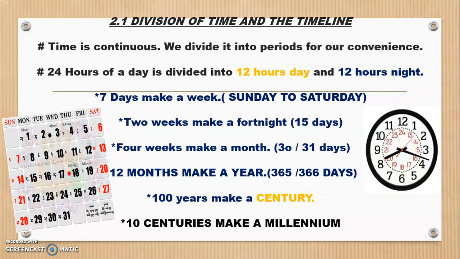Yes, so time is continuous. Time is not going to wait for anyone. It is just going to go on. So time is continuous, and we have divided it into different periods for our convenience. Now let us understand what are these different periods.